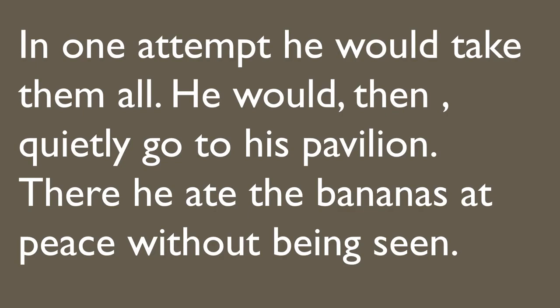He would use his trunk like a snake and he would take all the bananas from the dining table in one attempt. He would then quietly go to his pavilion, his large tent. Taking those bananas from the dining table, he would turn back and go back to his large tent. There he ate the bananas at peace without being seen.